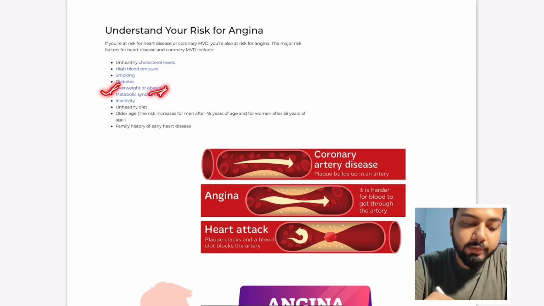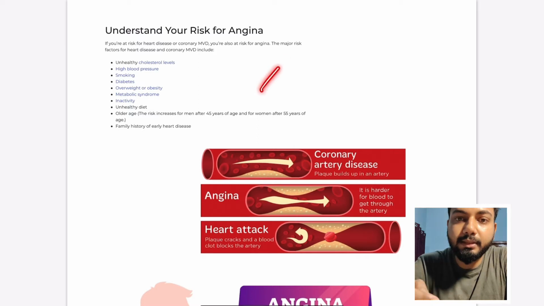Then an overweight or obese person, obesity is itself a risk factor for acute coronary syndrome. Then metabolic syndrome, as well as inactivity, loss of daily activities like morning walks or brisk walks. If the person sits more throughout the day, like today's lifestyle, it can lead to acute coronary syndrome and angina.